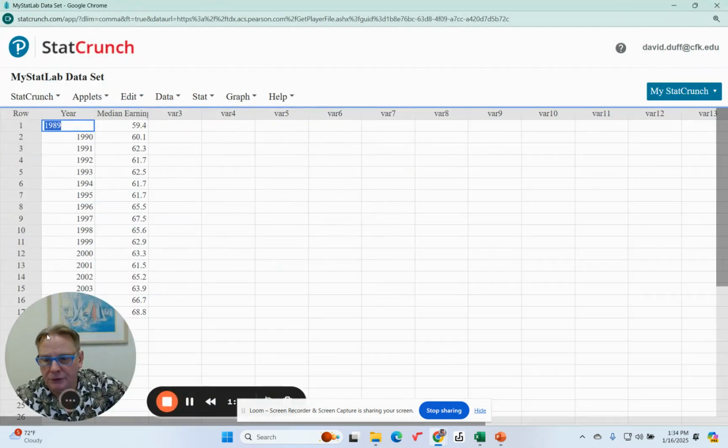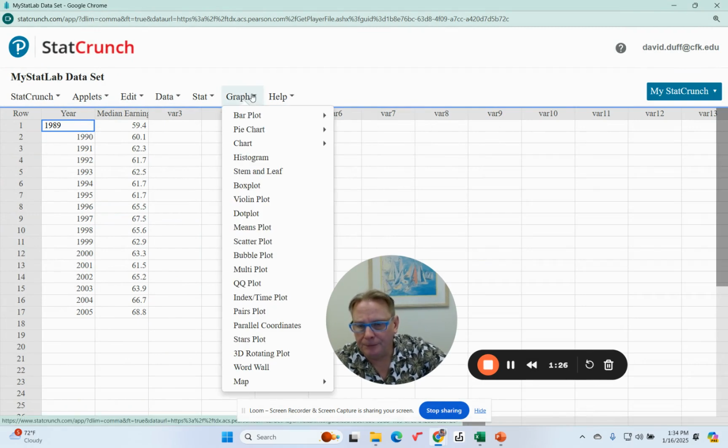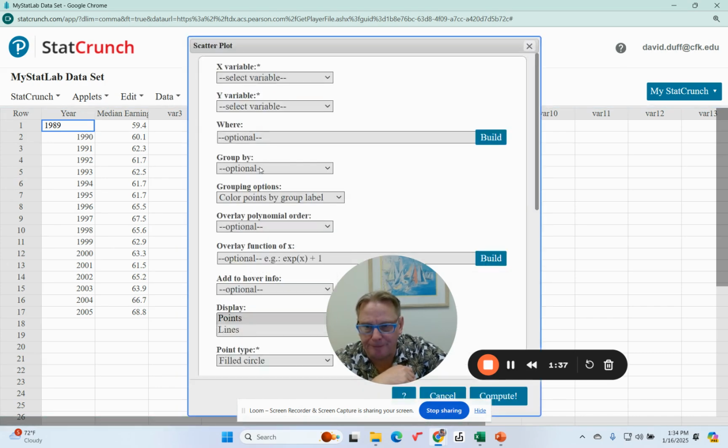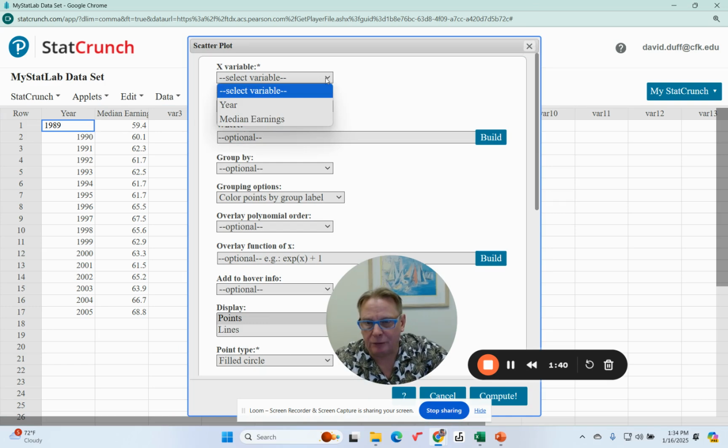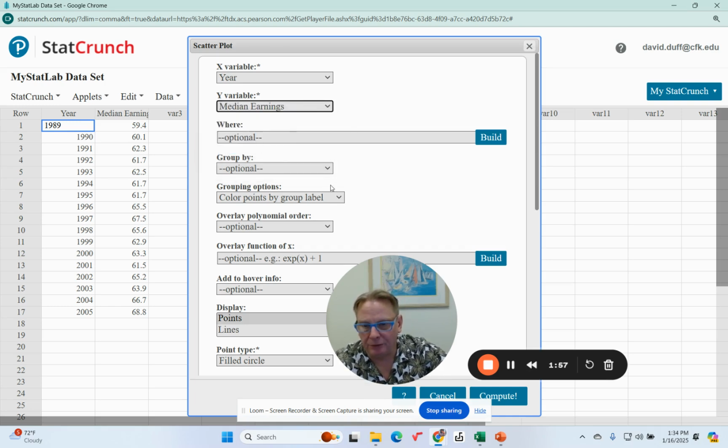All right. So here is the data. So what we're going to do is create a time series graph. Now, I'm not sure if there's another way to do this. There might be. But the way I recommend doing this is go under graph and then go to scatter plot. You have to tell StatCrunch that year is going to be your X variable, which will always be the case, by the way, when you're doing time series, because we're looking at the way something changes over time. And then our Y variable is going to be median earnings.